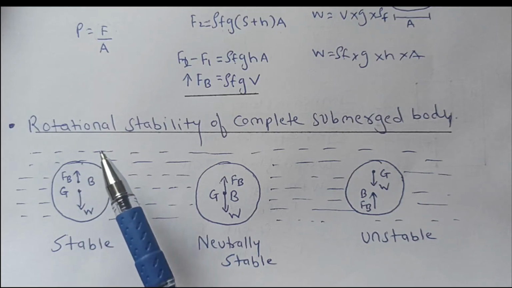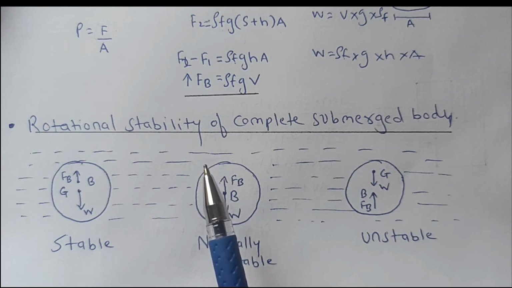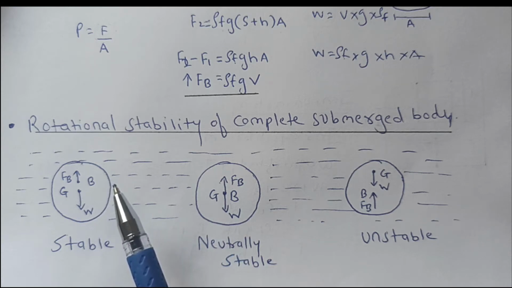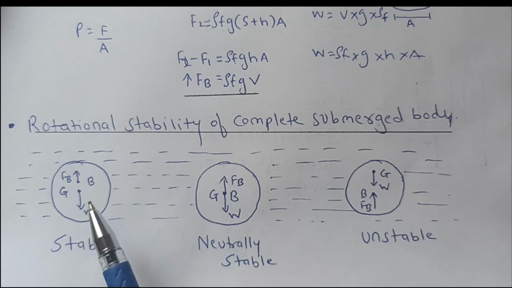These are three cases related to rotational stability of a completely submerged body. The rotational stability of an immersed body depends on the relative locations of the center of gravity of the body and the center of buoyancy. Center of buoyancy is the point through which the buoyant force acts. The first case: an immersed body is stable if the bottom of the body is heavy, and thus G is directly below the point B. Any rotational disturbance produces a restoring moment and returns the body to its original position. In this case the center of buoyancy is upward and G is downward. So this is a stable body.